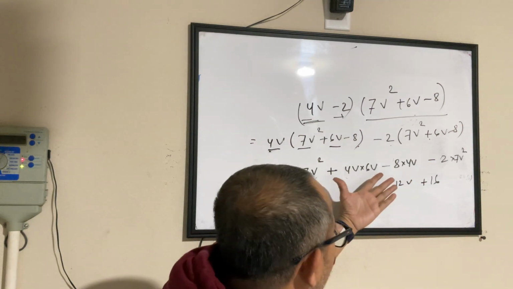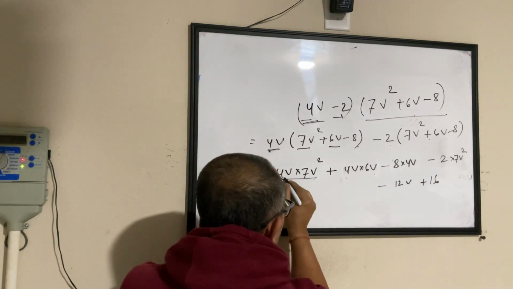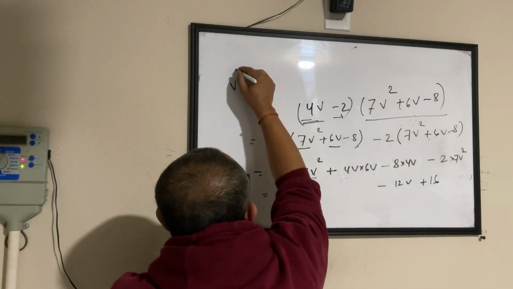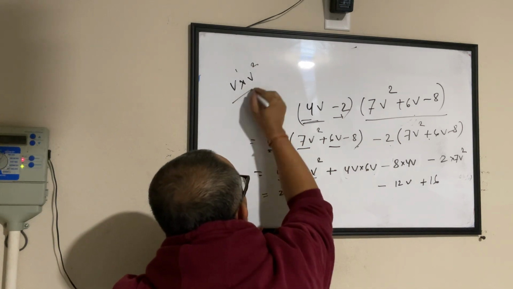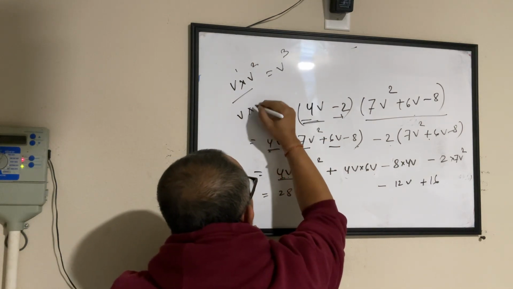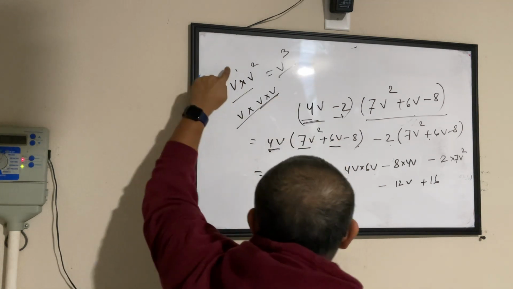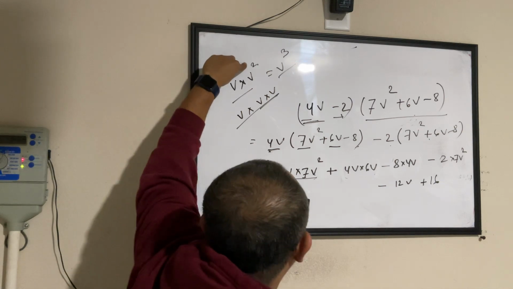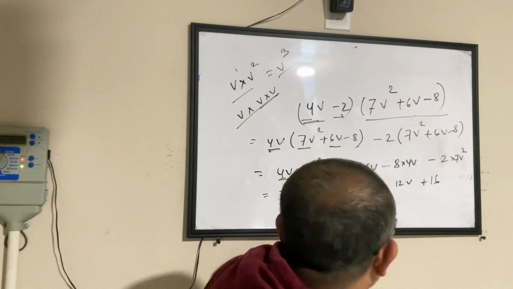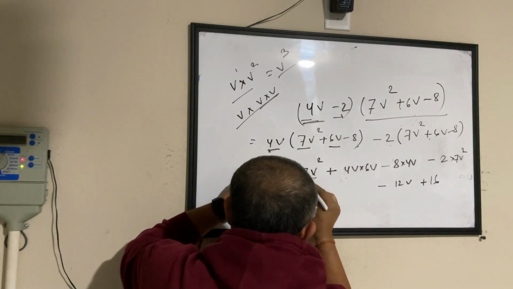So now after all this, what happens? 4v into 7v. Multiply the numbers. 4 times 7 is 28. V times v square will become v to the power 3, like we have learned in the exponents thing, right? V times v square, v times v into v. 3 v's, v to the power 3. Or you know that when you multiply similar variables, your power gets added. That's what we learned in the exponents. Okay? So this became 4 times 7, 28, v times v square is v cube.